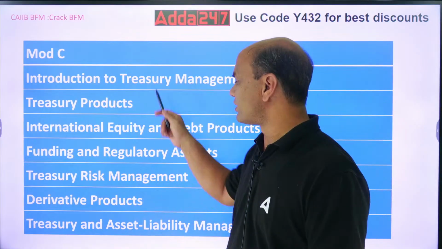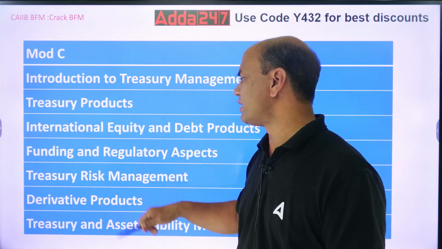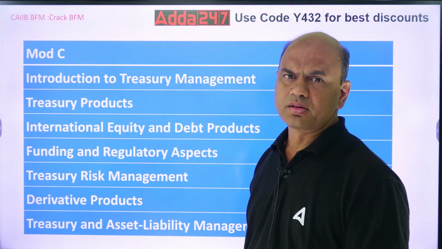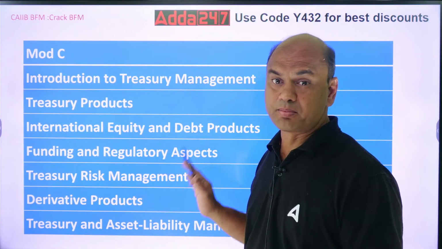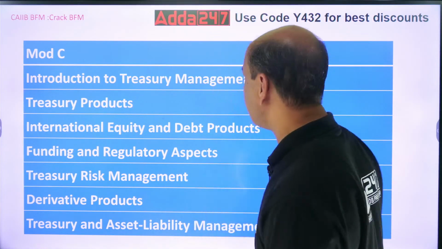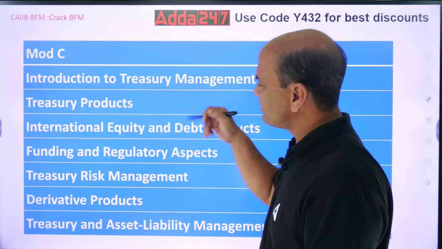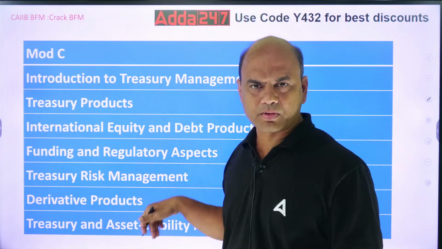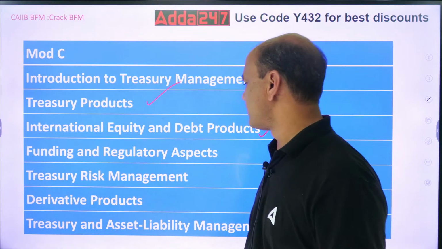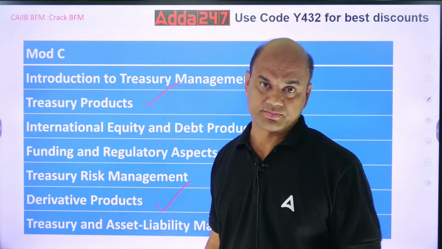Module C is here, which topic is important? Again, see, introduction, treasury products, international equity, funding, treasury risk, derivative and treasury and ALM. Now see here, all are okay type, not that difficult, but there are 3 main chapters which you have to focus on. Treasury product, international equity and debt product, derivative product. These 3 you focus.